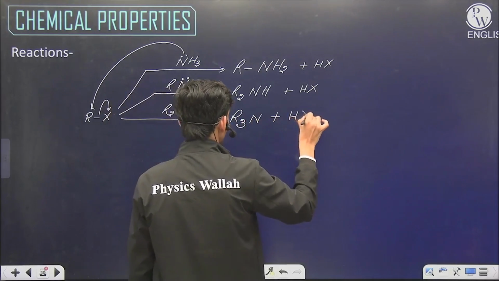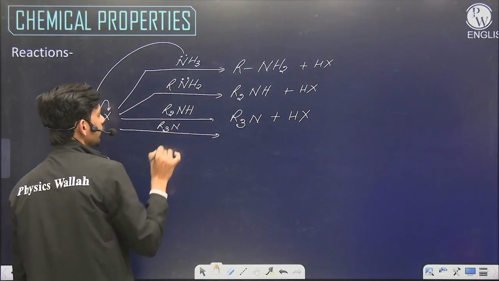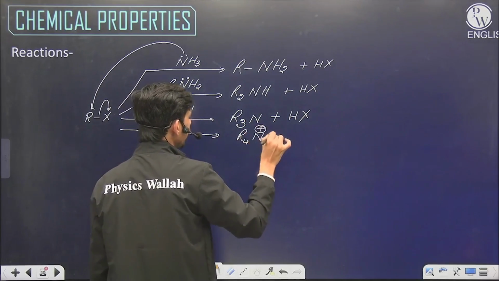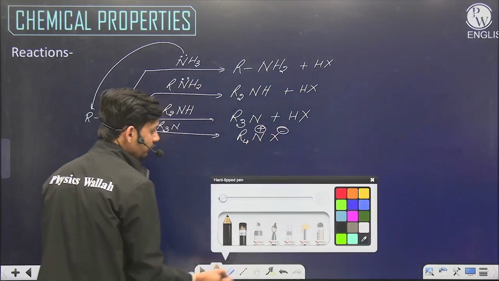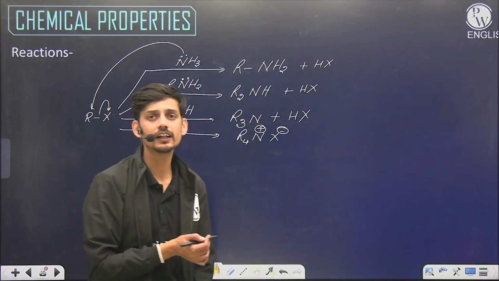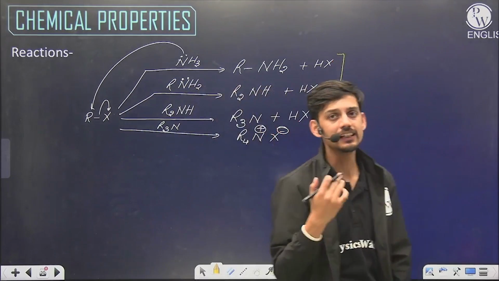Or we can take tertiary amine, so it doesn't have any hydrogen to lose, so it will form quaternary ammonium salt. There will be no way for nitrogen to lose its charge, and that's why there will be formation of quaternary ammonium salt. So you can see all these reactions occur simultaneously.